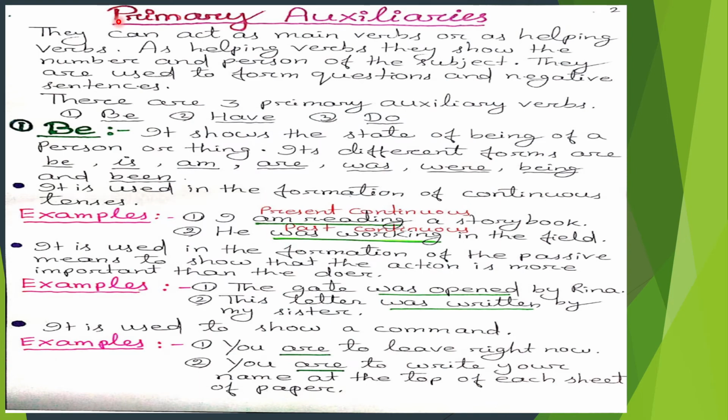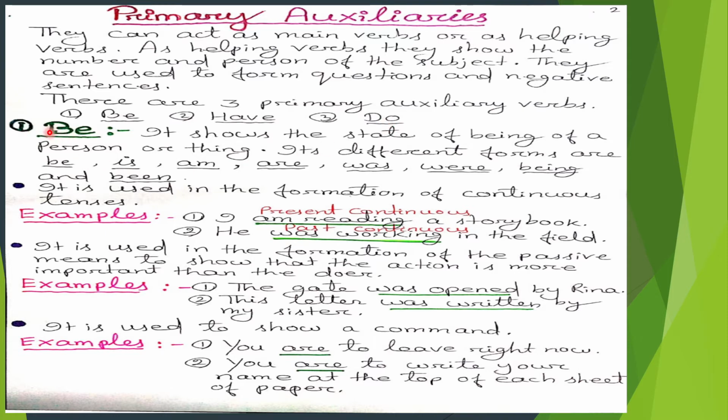Now we will discuss primary auxiliaries. What are primary auxiliaries? Primary auxiliaries can act as main verbs or as helping verbs. As helping verbs, they show the number and person of the subject. They are used to form questions and negative sentences also. There are three primary auxiliary verbs. Number 1 be, second number is have, and third number is do.